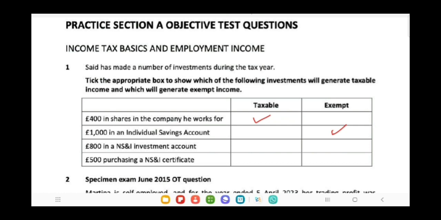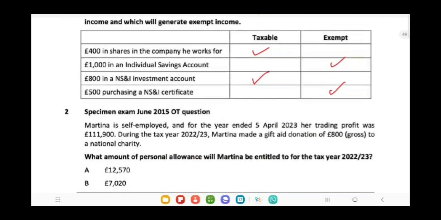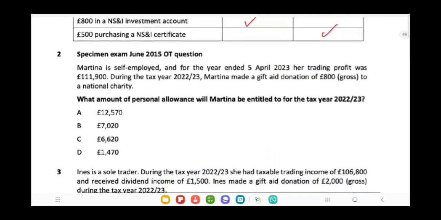Remember that this point usually confuses students: your investment in an NS&I account is taxable, and your investment in purchasing an NS&I certificate is exempt. This is the point to remember.